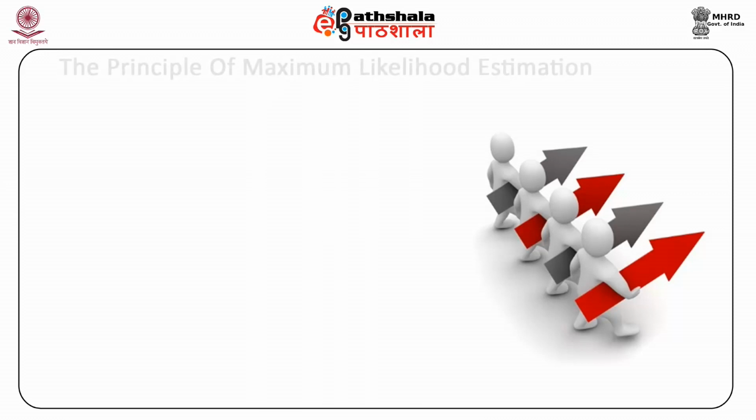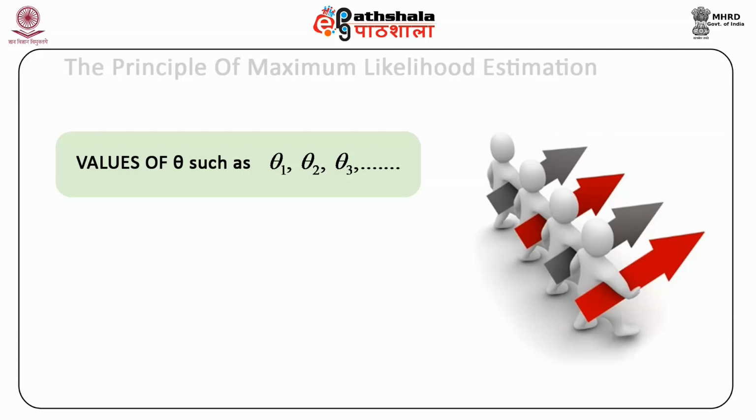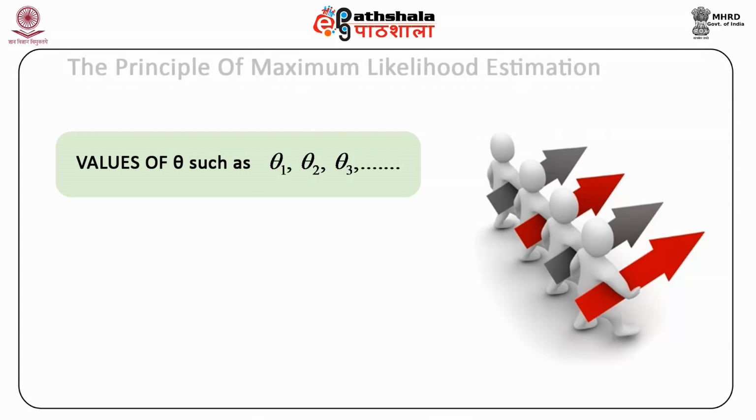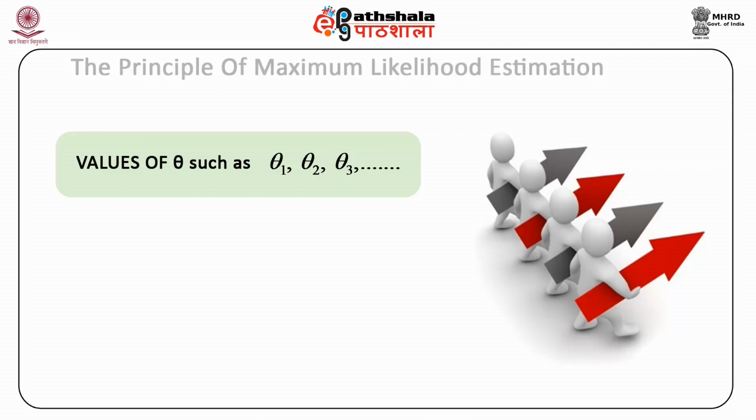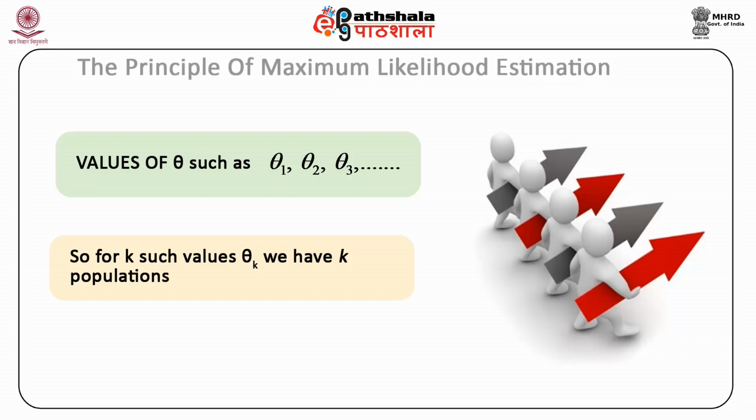Under the above method, we discuss the principle of maximum likelihood estimation. The unknown parameter theta can take different possible values such as theta 1, theta 2, theta 3, etc. For different possible values of the parameter, we have different populations, all having the same form but differentiated by the parameter value. So for k such values, theta k, we have k populations.